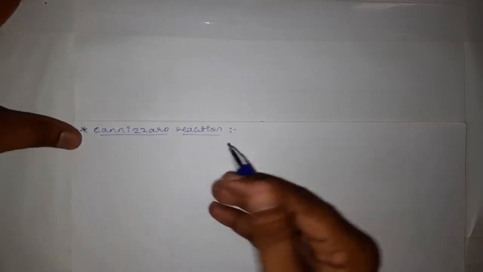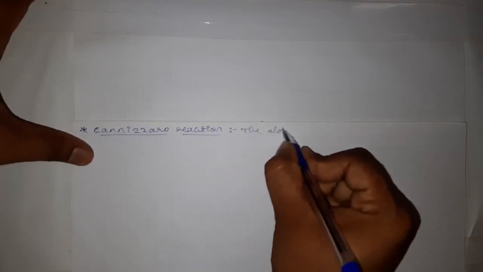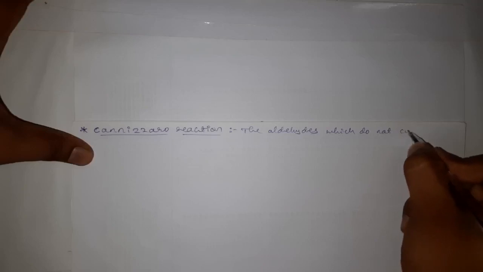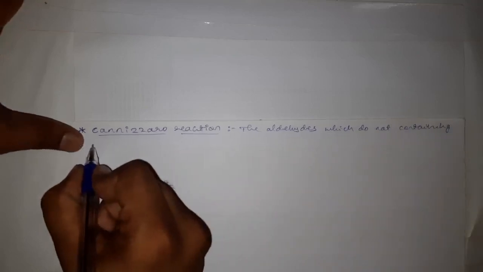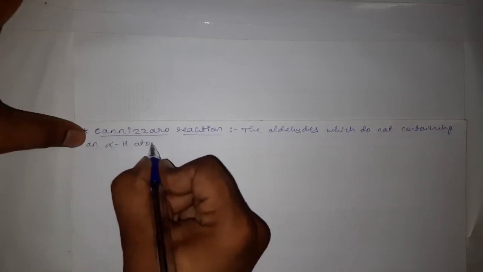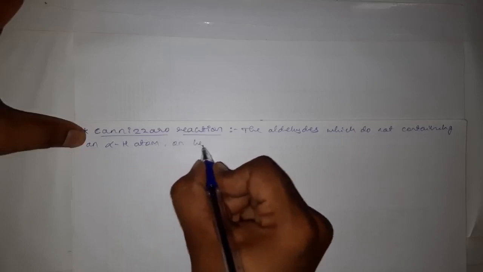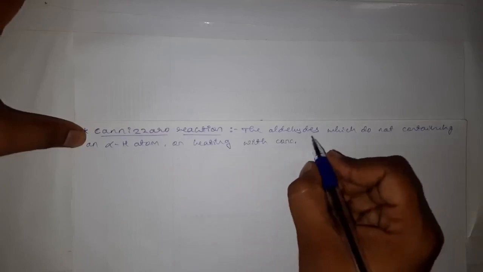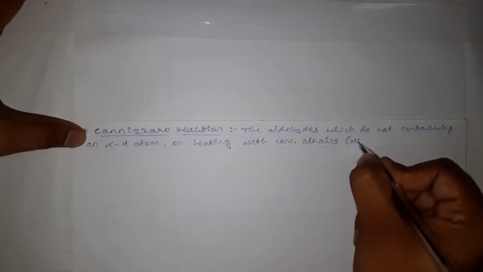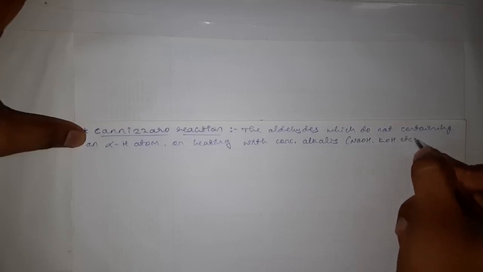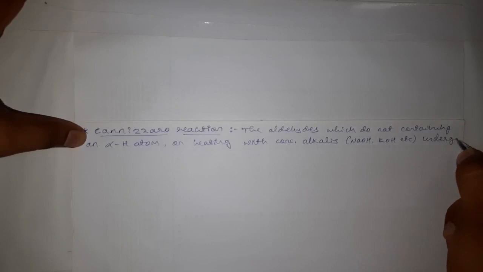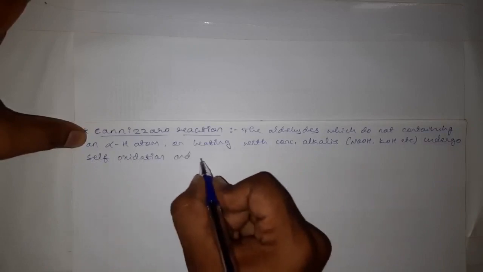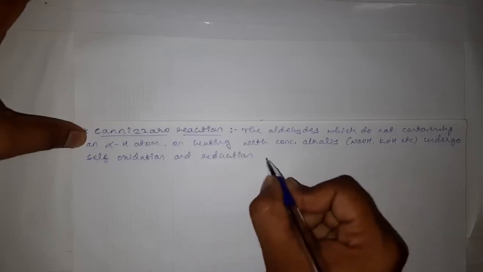Here we can write: the aldehydes which do not contain an alpha hydrogen atom, on heating with concentrated alkalis like sodium hydroxide, potassium hydroxide, etc., undergo self oxidation and reduction reactions.